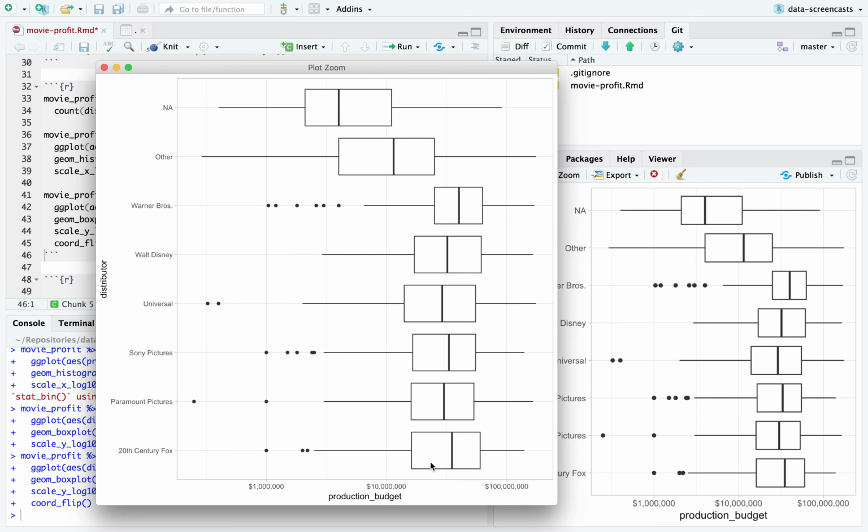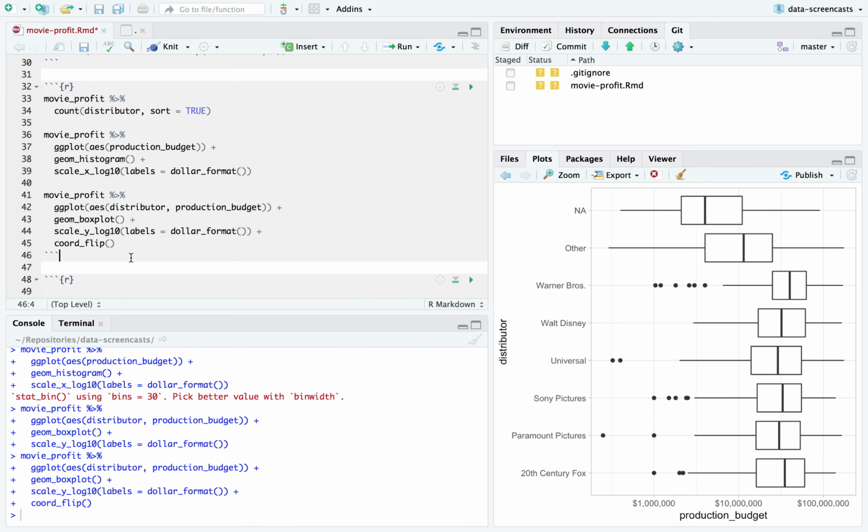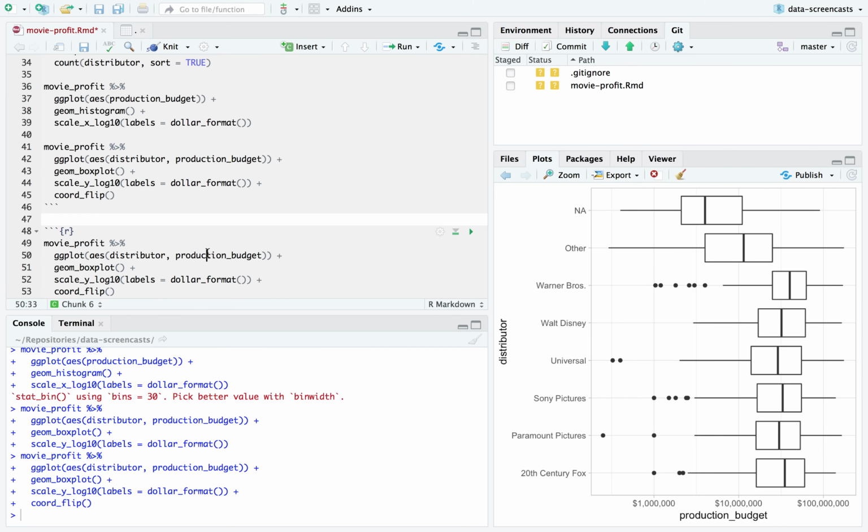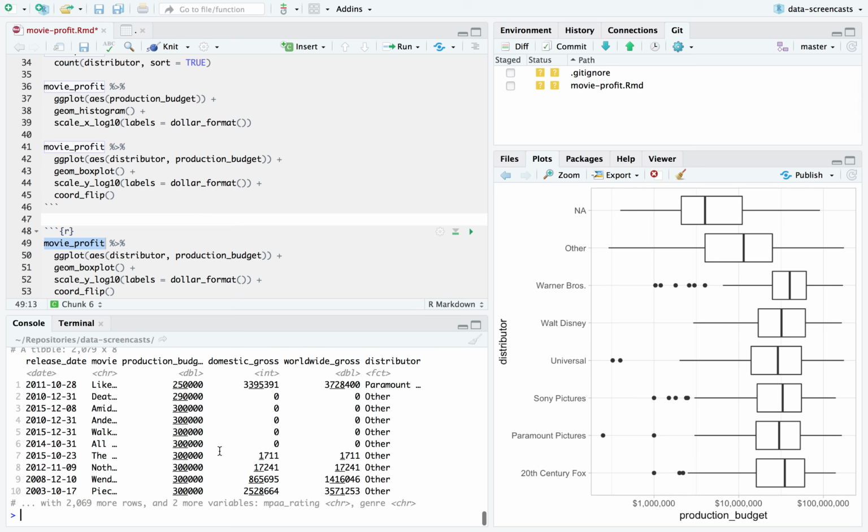There's definitely time is going to play another role here. We're going to need to see that when we explore it. That's good to know. Okay, that was production budget. I'm going to copy and paste the exact same box plot, but this time find out the worldwide gross.